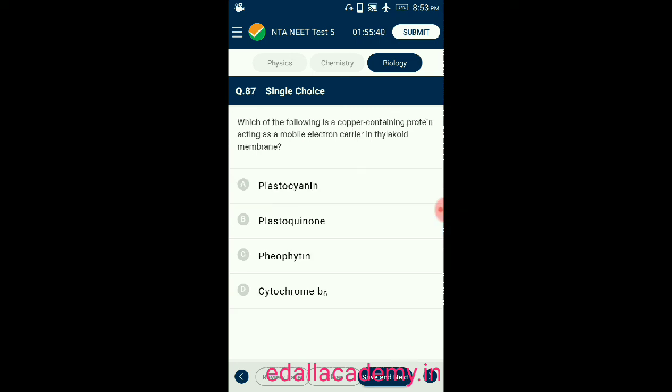Question number 87. Which of the following is a copper containing protein acting as mobile electron carrier in thylakoid membrane? Option A plastocyanin, option B plastokinin, option C ubiquinone, option D cytochrome B6. The answer for this question is plastocyanin. It is a copper containing protein acting as mobile electron carrier in thylakoid membrane. So the correct option is A.